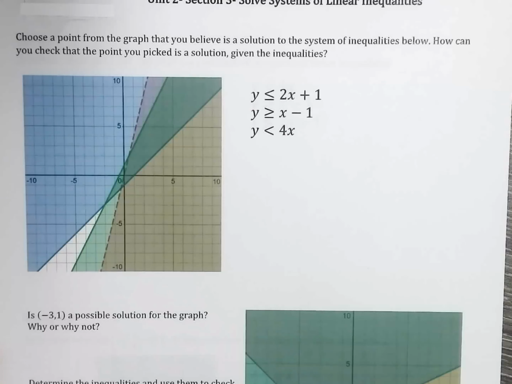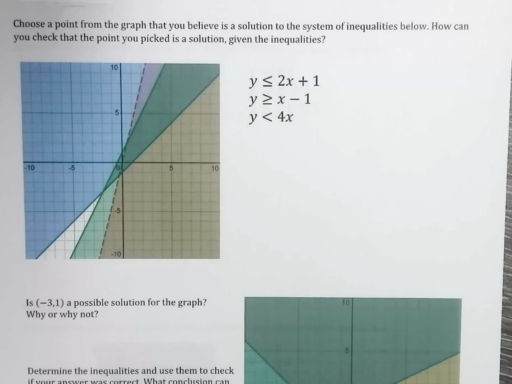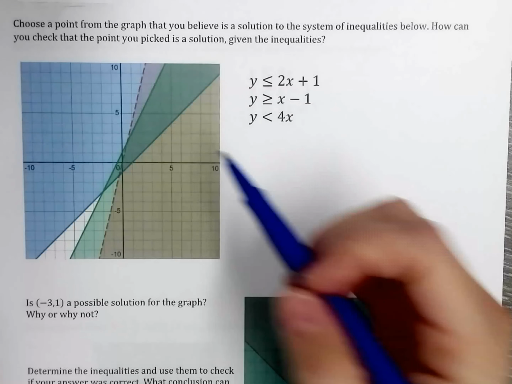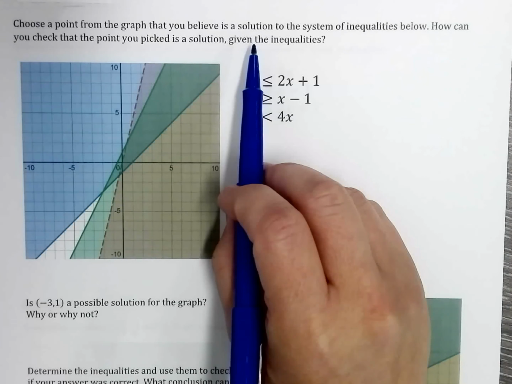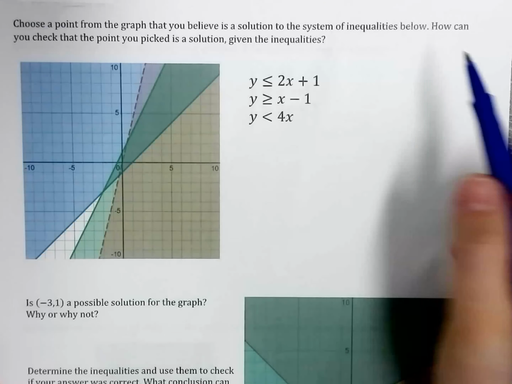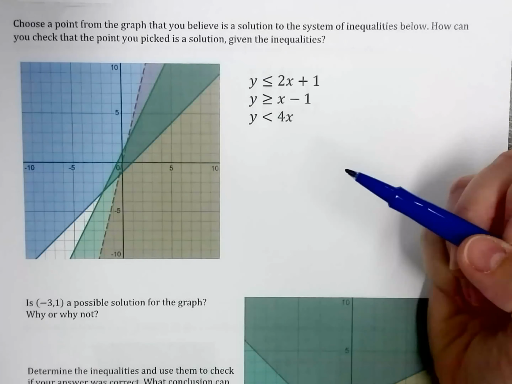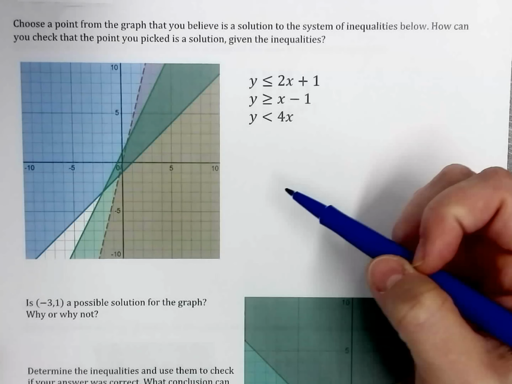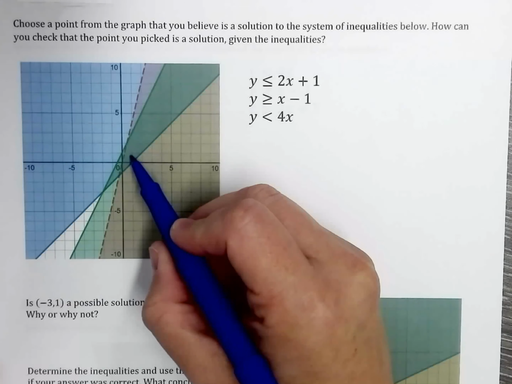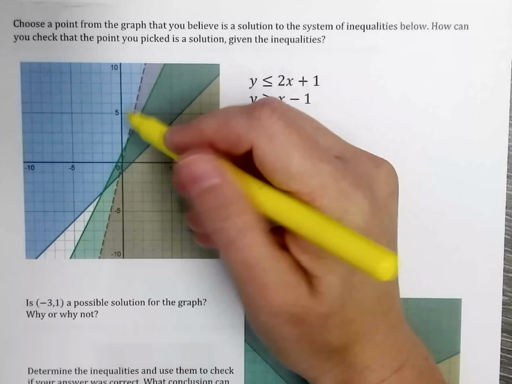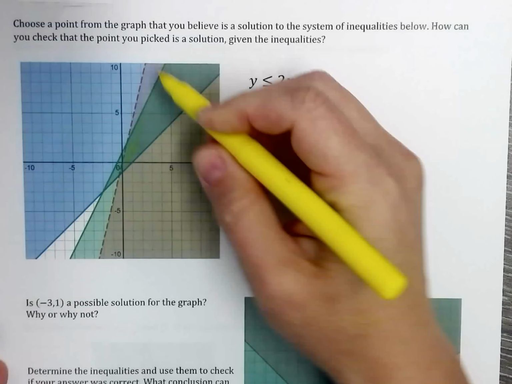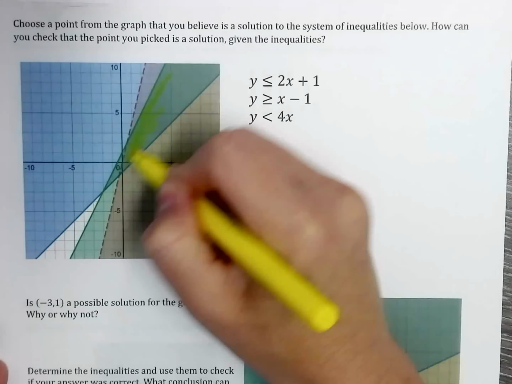Now this is page 2. So now we're going to test them out. We're going to choose a point from the graph anywhere that we think there might be a solution to the system. And from the previous page, we know it should be the area where all three of them overlap. And the area that all three overlap will be this region right here.